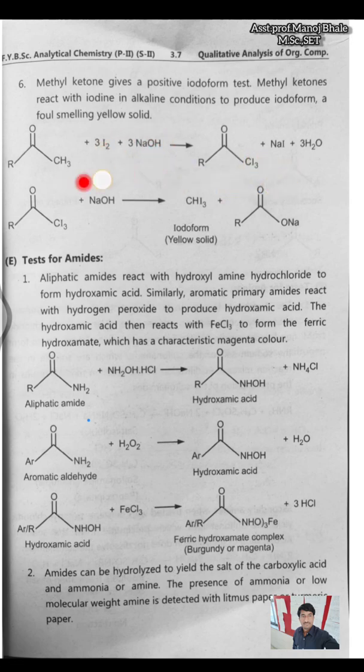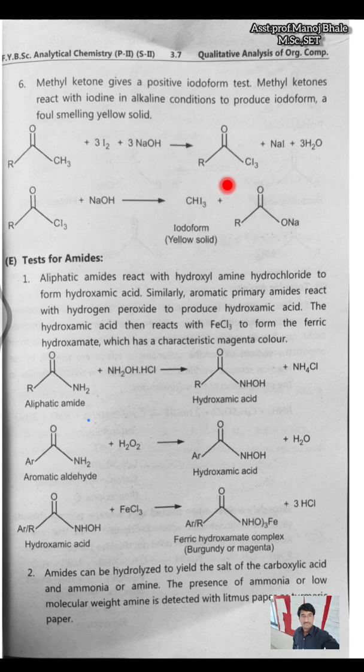In the iodoform test, there is a formation of sodium iodide and 3 molecules of water. So there is a formation of this ketone which further reacts with the NaOH. There is a formation of the iodoform. That means yellow solid formation here. Yellow solid formation indicates presence of the ketone.